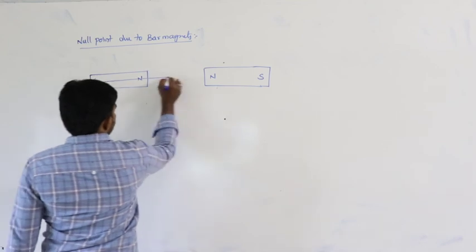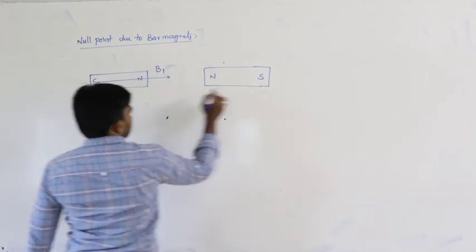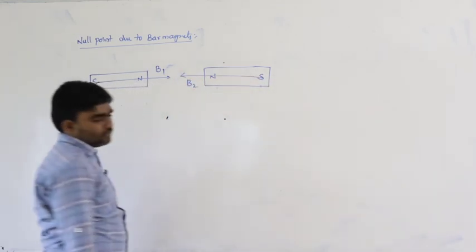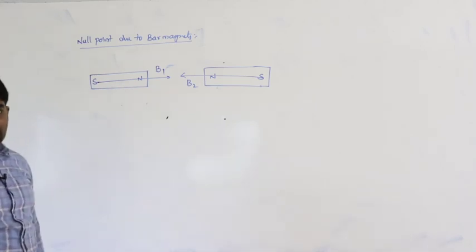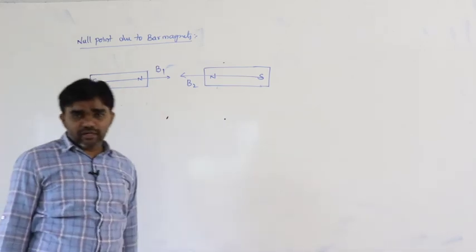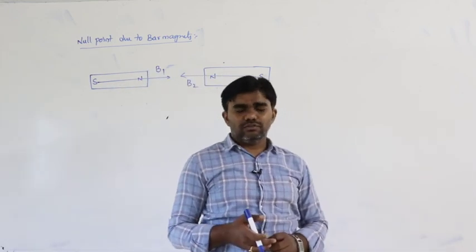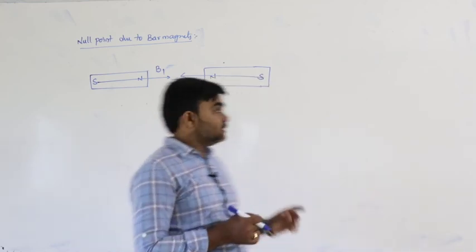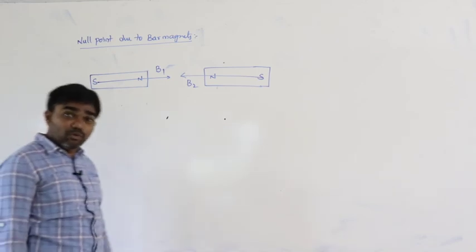So, let us say this direction of the magnetic field is B1 and this magnetic field is B2. The direction of the magnetic field along the axial line is in the direction of the magnetic moment.